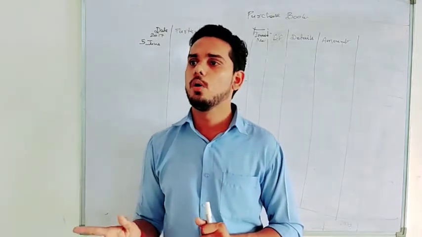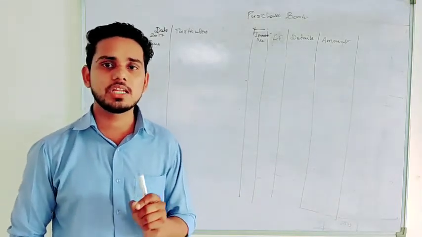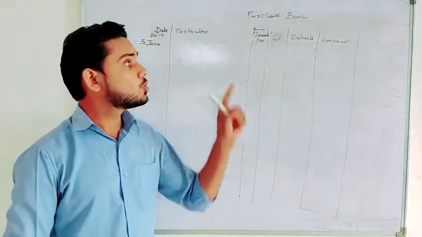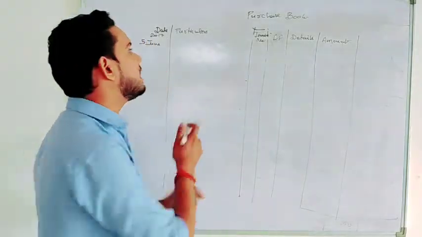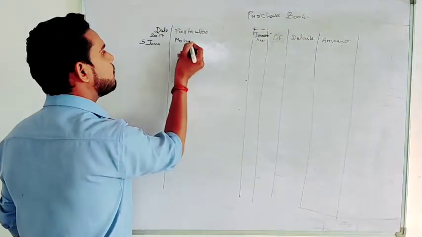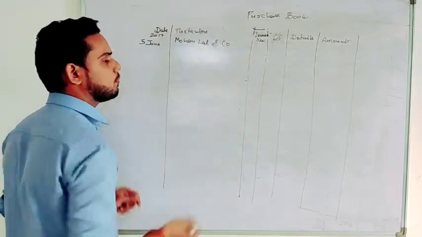No confusion? Okay. So this particular transaction is what? A credit transaction, and that is a purchase of goods. So we will record here, right? Name of the party is Mohan Lal and Company, Kanpur. So first we will write the name of the party as Mohan Lal and Company. You can write Kanpur also.